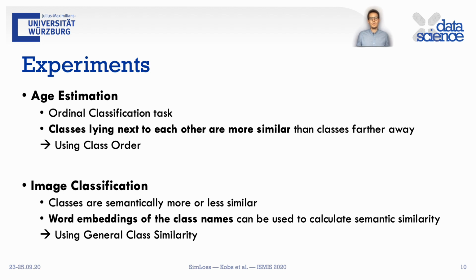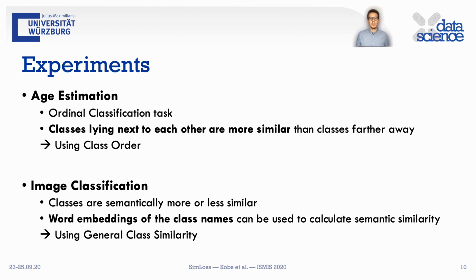To test SimLoss and the generation methods, we conducted multiple experiments on 2 tasks, age estimation and image classification. Age estimation is an ordinal classification task, where the network gets an image of a person's face and predicts their age. Classes denote ages and thus are similar when lying next to each other. For example, ages 30 and 31 are more similar than ages 30 and 60. Thus, we can use the similarity matrix generation technique incorporating class order.